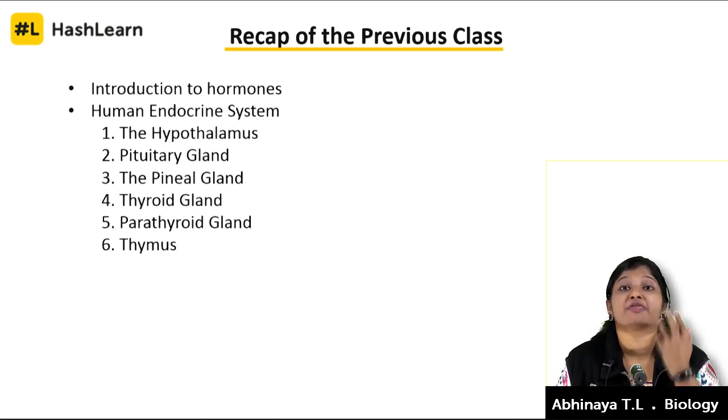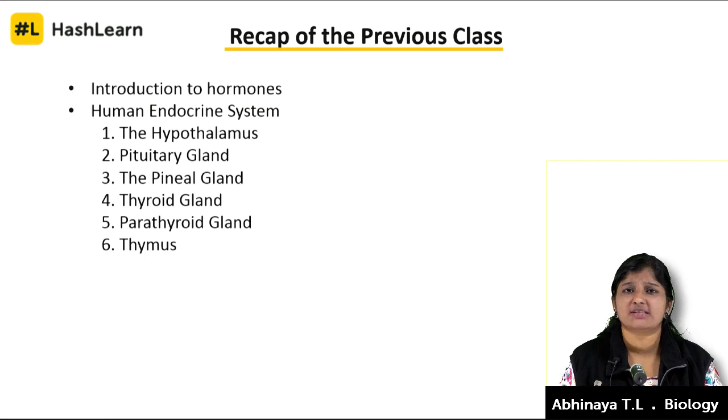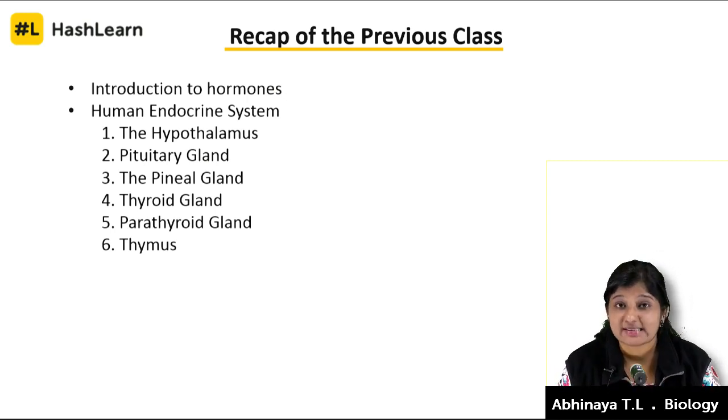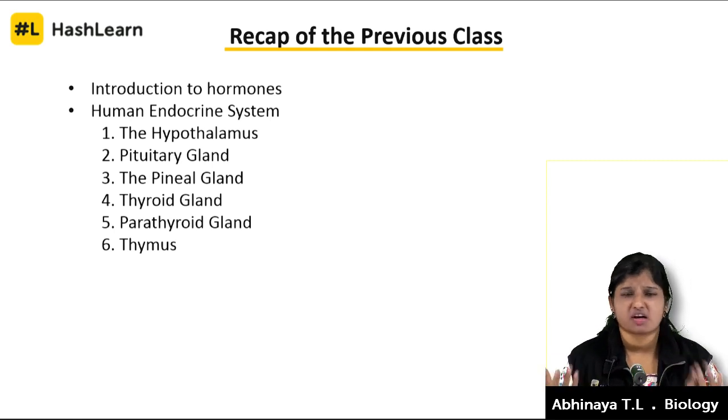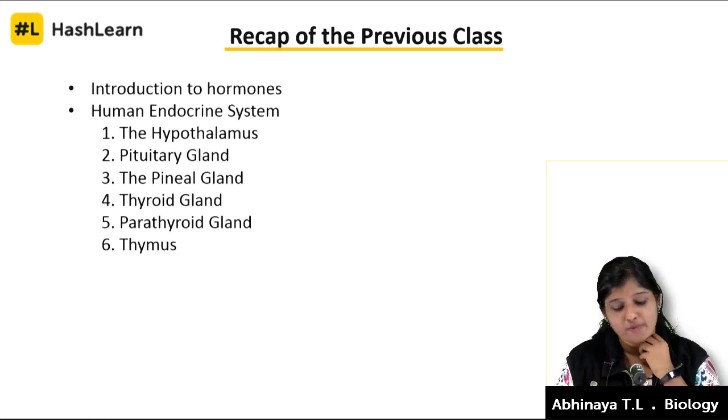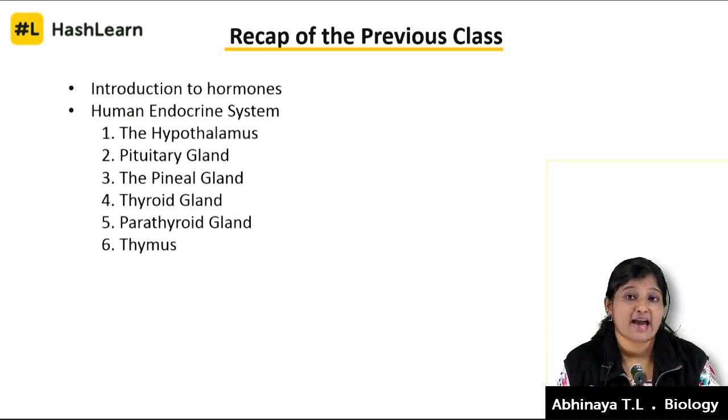Then we studied the thyroid gland, highly important in terms of the growth of the fetus in a pregnant woman. This thyroid gland plays many roles in terms of you being obese, weak, or lean. The next gland we talked about was the parathyroid gland. The calcium level in your body is maintained by this specific gland. Then we talked about the thymus.